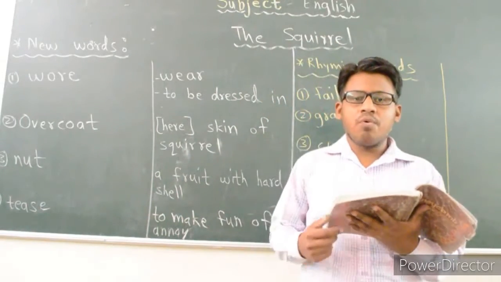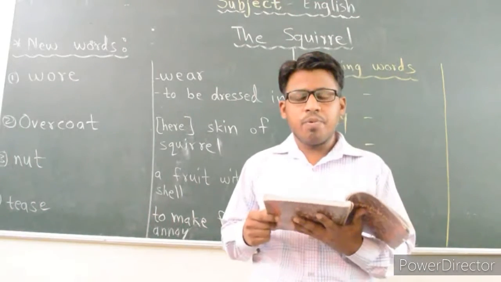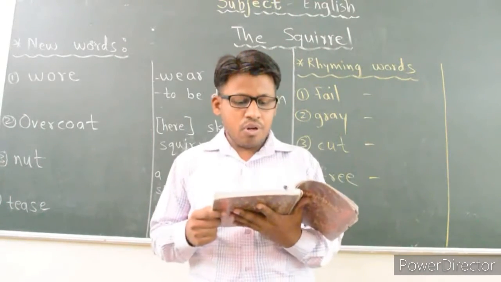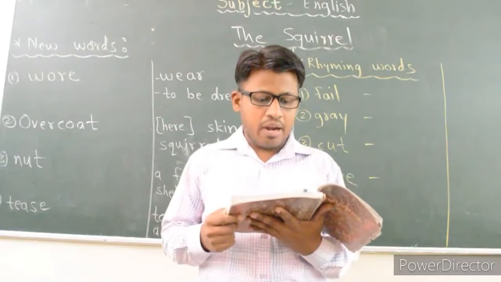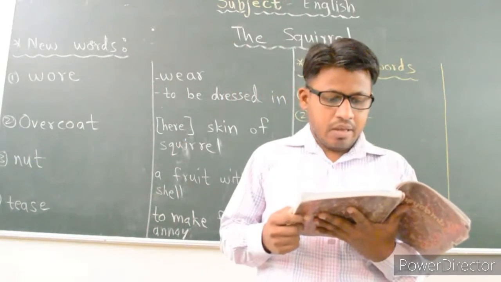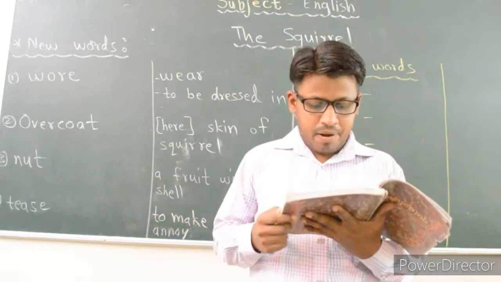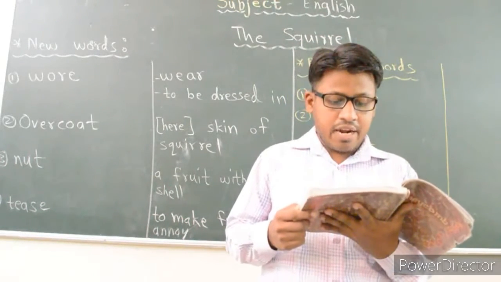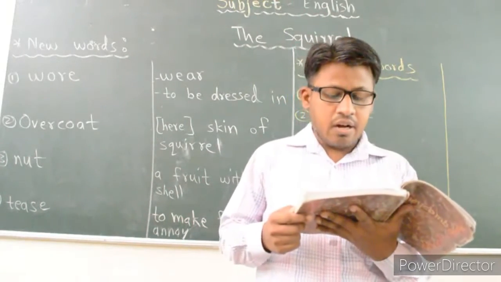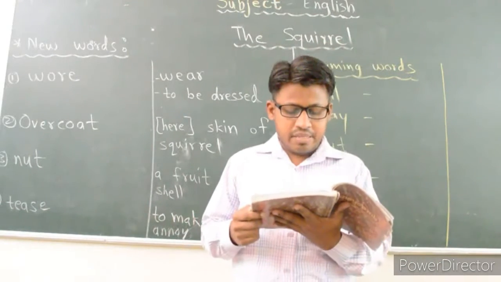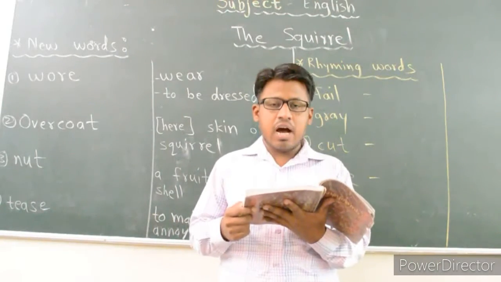First of all, I am going to read the poem. So all of you please concentrate. He wore a question mark for tail, an overcoat of grey. He sat up straight to eat a nut. He liked to tease and play. And if we ran around his tree, he went the other way. This poem is written by Mildred Armstrong.